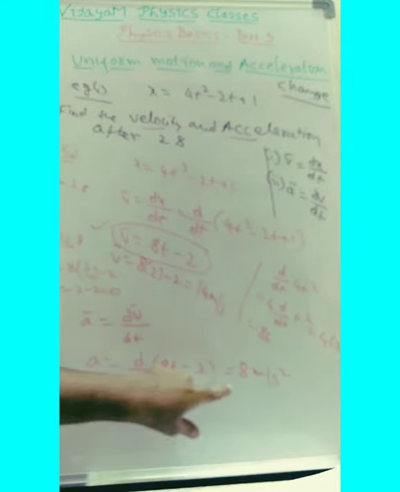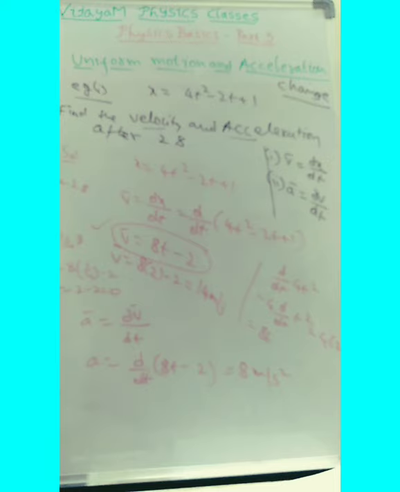But here the acceleration is 8 meter per second square. Is the acceleration changing or constant? If the acceleration is 8 meter per second square, what will you call it? You will call it a uniform acceleration. Let us look at another example to understand this particular process.